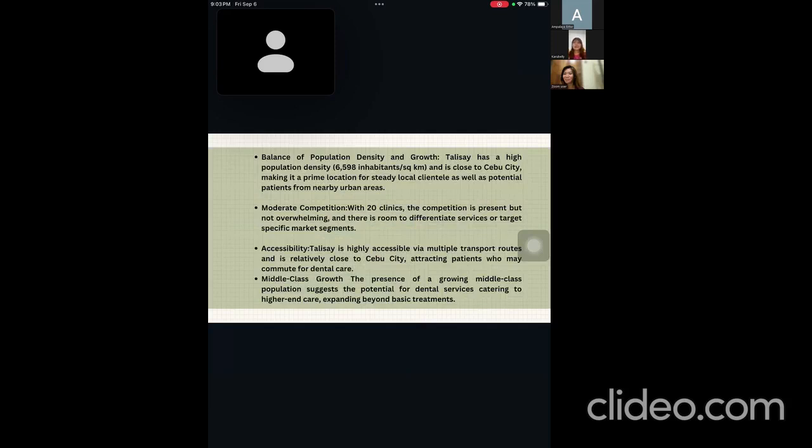The rationale is the balance of population, density, and growth. Talisay has a high population density, making it a prime location for a steady local clientele as well as potential patients from nearby urban areas. We have moderate competition with only 20 clinics. The competition is present but not overwhelming, and there is room for differentiating our services or targeting specific market segments.